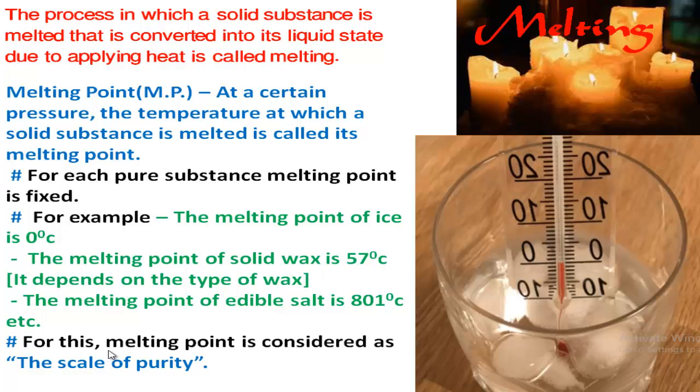For this, the melting point is considered as the scale of purity. That means if you want to identify the purity of any substance, you have to determine the melting point of that substance. If it matches its melting temperature, or if it shows the melting temperature correctly, then you think that it is a pure substance.